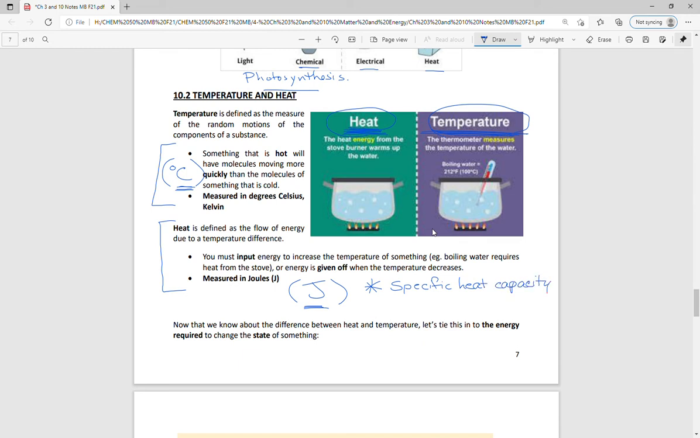And a good example of that is if you put a pot on the stove, it's going to heat up really quickly, but you put that same pot with water in it and the water takes a long time to heat up. So the metal has a low specific heat capacity and water has a high specific heat capacity. And specific heat capacity is really that link that goes between heat energy and the actual temperature change that is manifested. So now that we know a little bit about the difference between heat and temperature, let's tie energy back into the state of something.